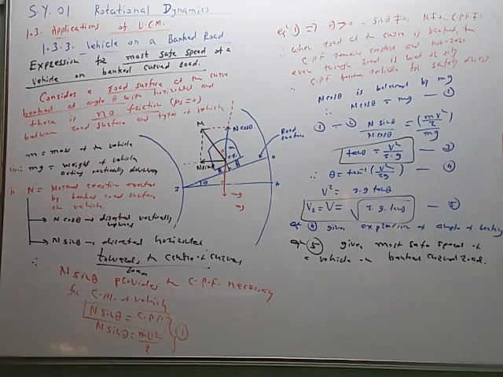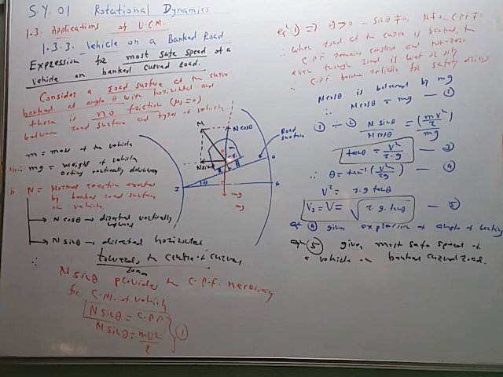So we have to consider this case when the road is banked at the curve. Means this is the angle of banking, like this. So the road is banked at an angle theta with the horizontal, and the road is curved having the center on this side. R is the radius of curvature. So a vehicle of mass m is taking the turn along this curved road. M is the mass of the vehicle.